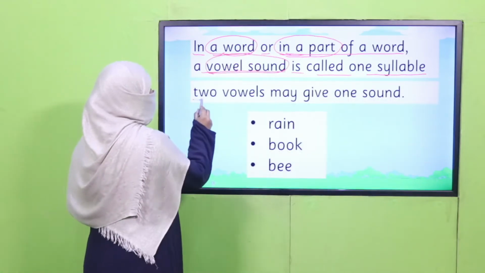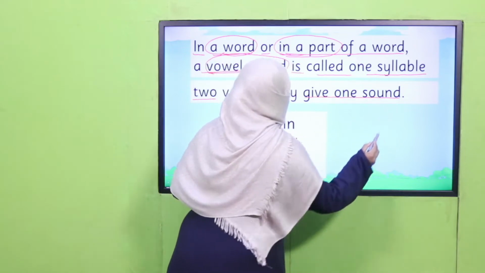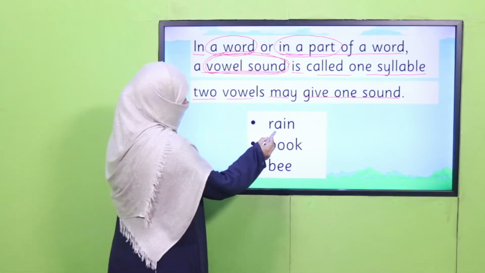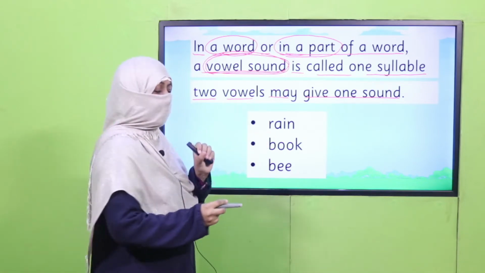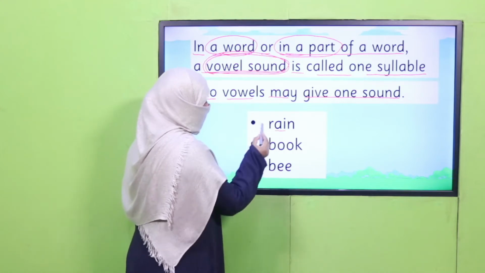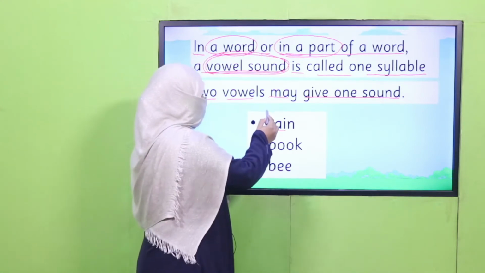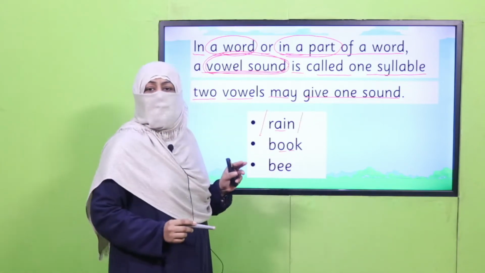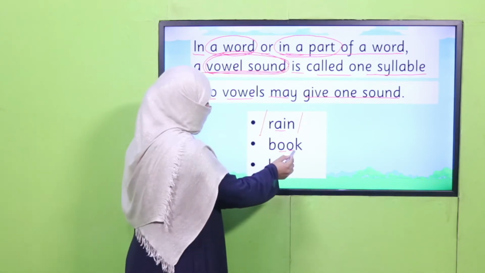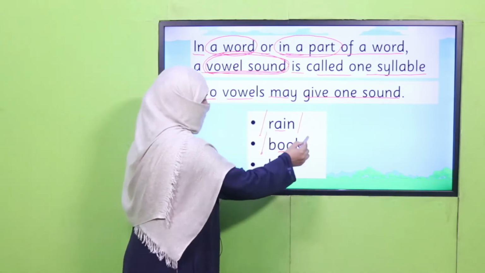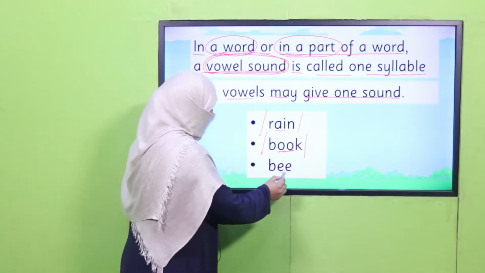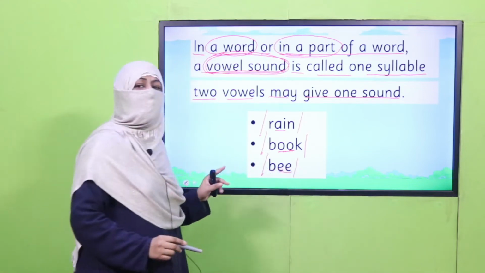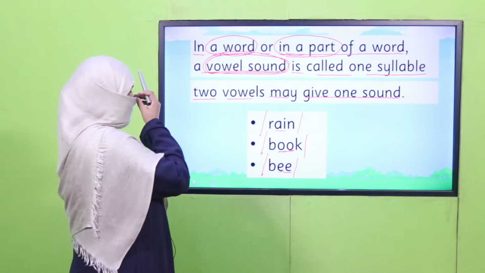And sometimes 2 vowels may give one sound. So we call it vowel sound, not vowel. For example, here you can see, remember vowels A, E, I, O, U? Here there are 2 vowels together, A and I. But they are coming together and they make one syllable, rain. Likewise, 2 vowels O and O, double O, coming together. Still, it makes one long vowel sound and it is a one syllable word. Again, 2 vowels are coming together, but it is a one syllable word. Till here, I have taught you in grade 1. Do you remember? So let's learn further.